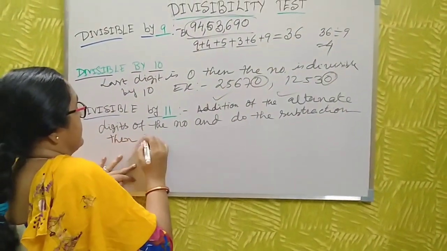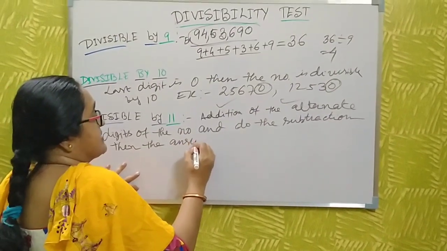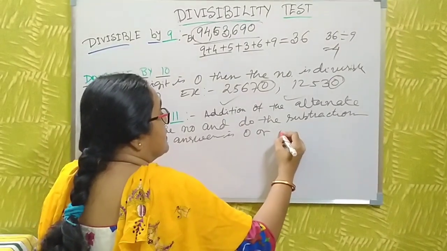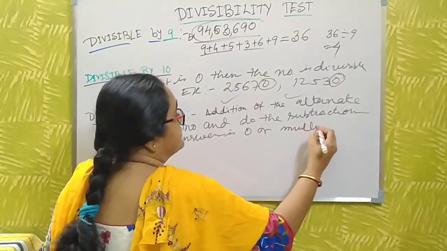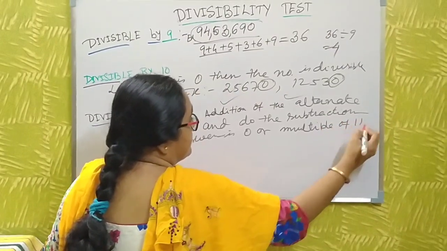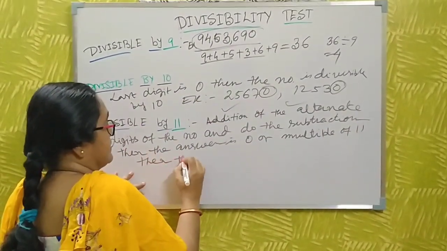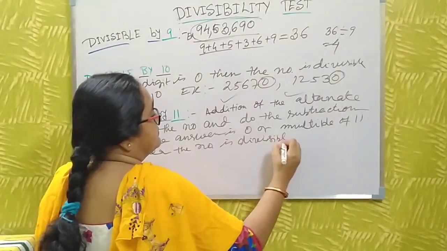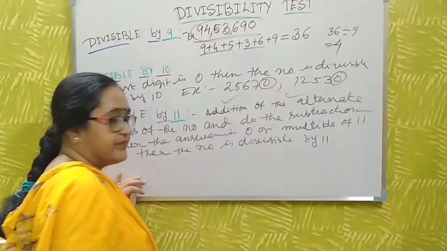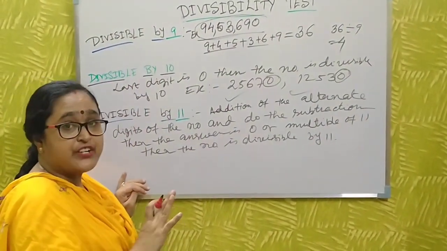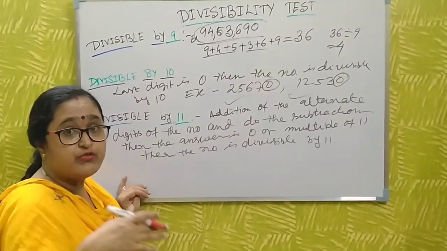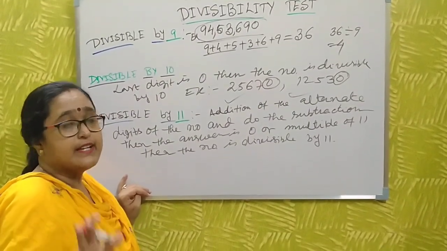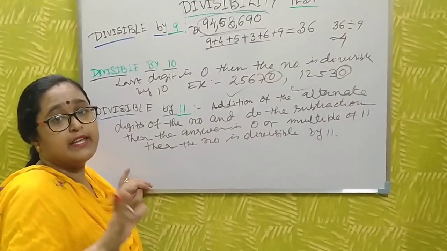Then if the answer is 0 or a multiple of 11, then the number is divisible by 11. What is this? Addition of the alternate digits of the number. Then you do the subtraction. Then the subtraction result is 0 or a multiple of 11. Then the number is divisible by 11.